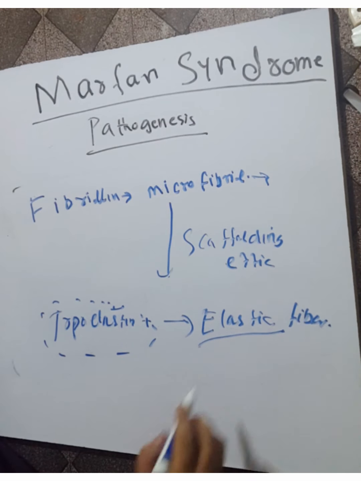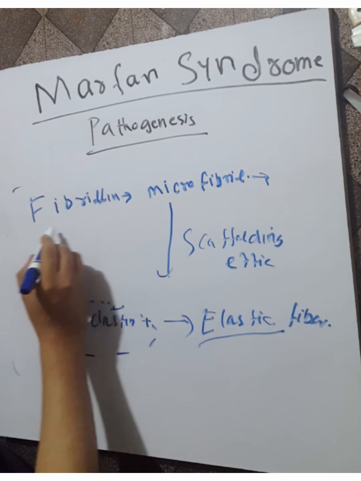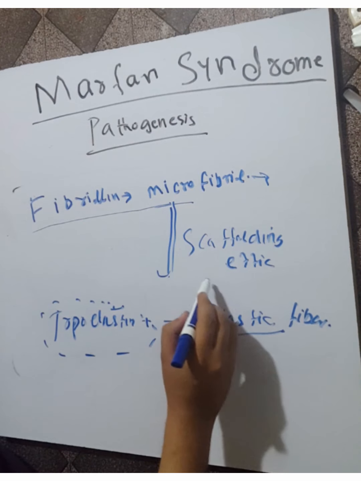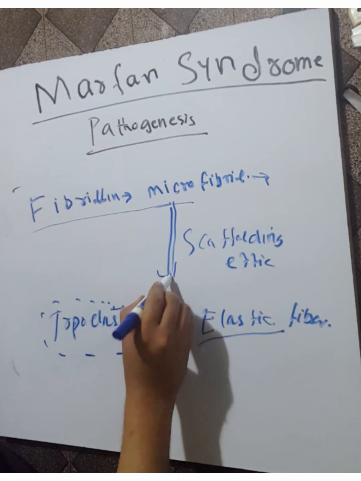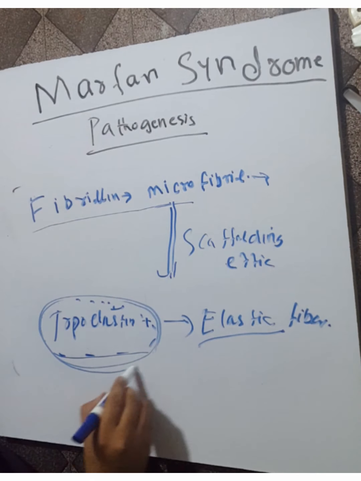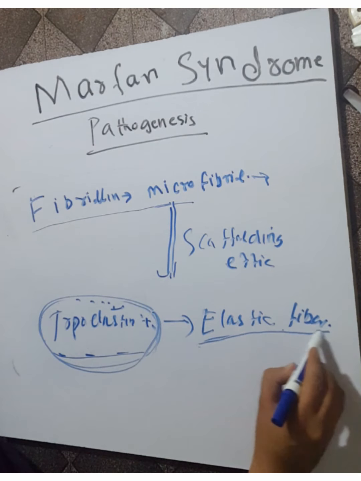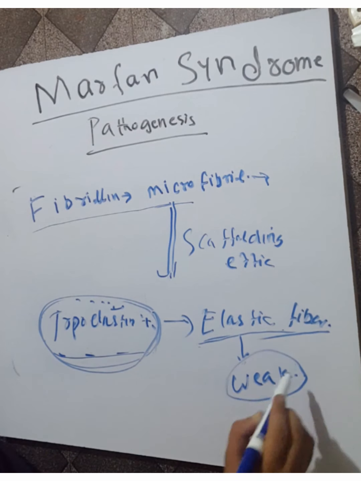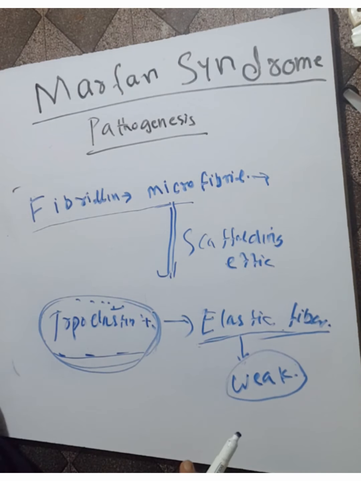When there is a mutation in the fibrillin gene, the fibrillin cannot scaffold the elastic fiber, the tropoelastin cannot be accumulated and deposited, and there is weak elastic fiber.